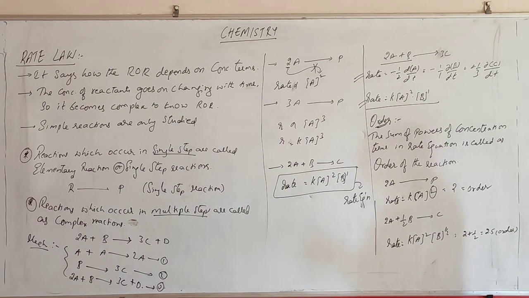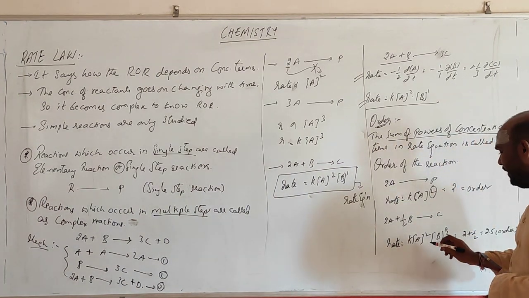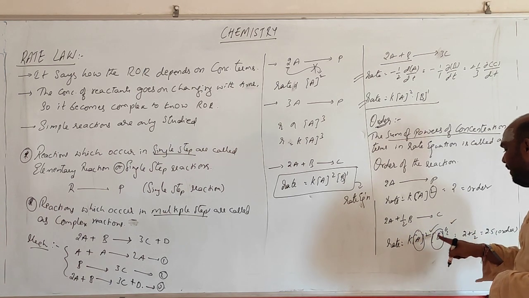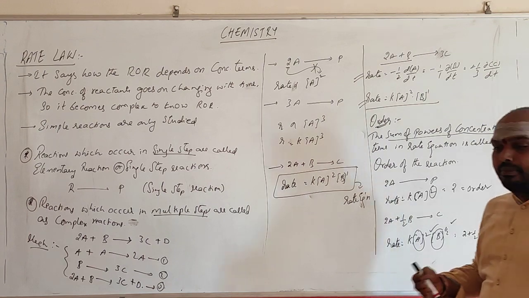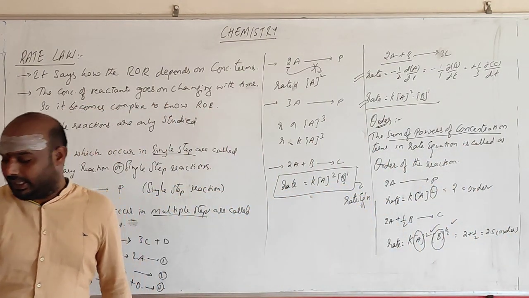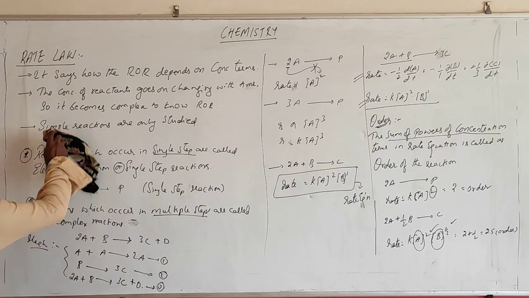Okay, getting me? Order is nothing but the sum of the powers of the concentration terms. This is a concentration term power, this one is a concentration term power, and the sum is 2 plus half, which is 2.5. So the sum of powers of concentration terms in the rate equation is called the order of the reaction.